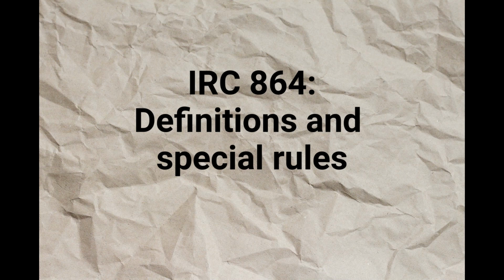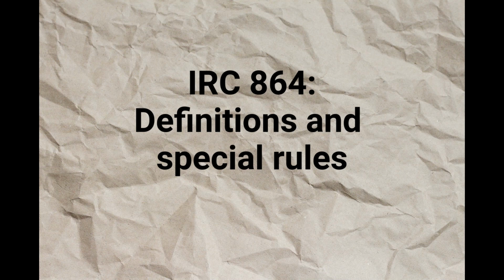(2) Qualified research and experimental expenditures. For purposes of this section, the term qualified research and experimental expenditures means amounts which are research and experimental expenditures within the meaning of section 174. For purposes of this paragraph, rules similar to the rules of subsection (c)(2) of section 174 shall apply. Any qualified research and experimental expenditures treated as deferred expenses under subsection (b)(2) of section 174 shall be taken into account under this subsection for the taxable year for which such expenditures are allowed as a deduction under such subsection.